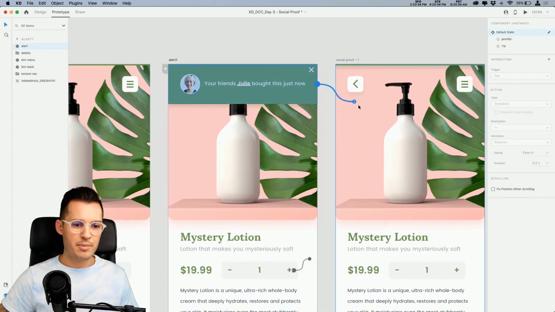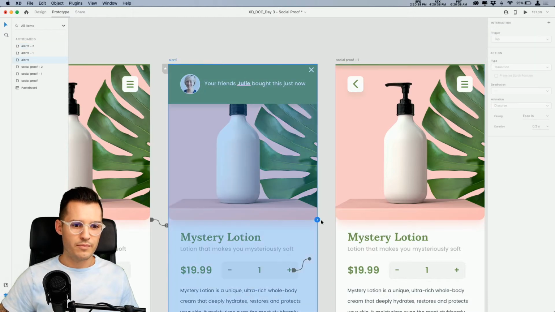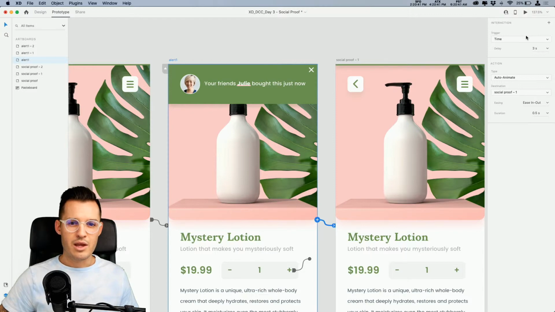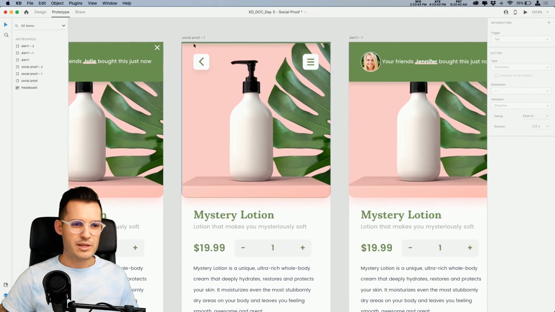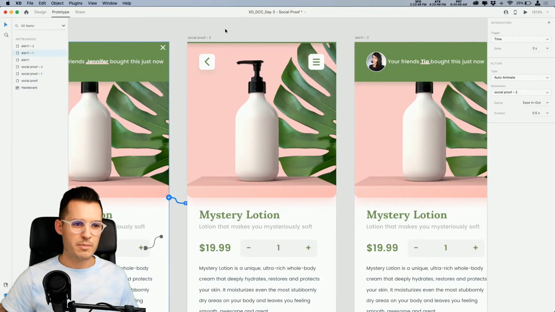Now that that has happened, let's drag this over. Oh, not the whole thing. We want to select the artboard. Boom, just like that. Again, we want to wait about 3 seconds and we want to ease over. It's saving all of our options for our animation and our timed prototyping that's happening. So now all we have to do is go from one to the other.